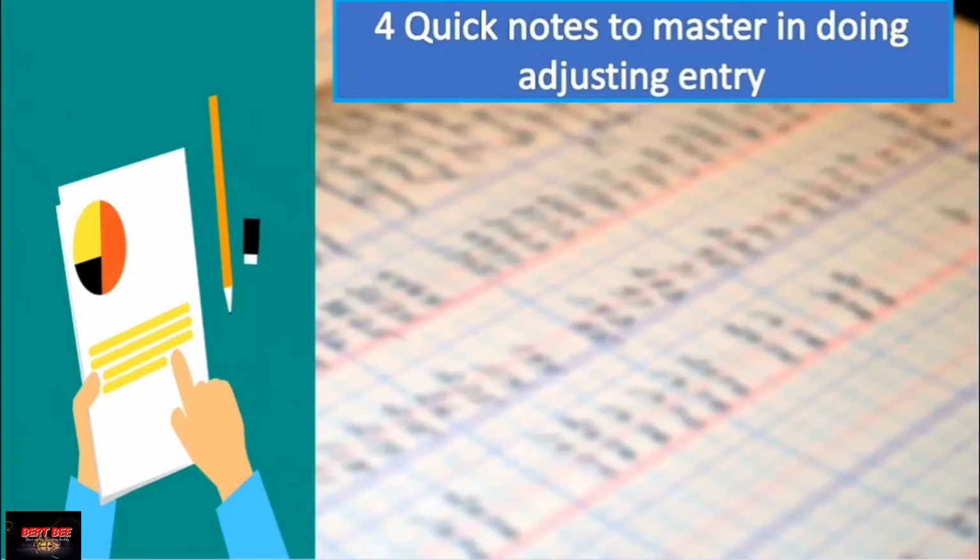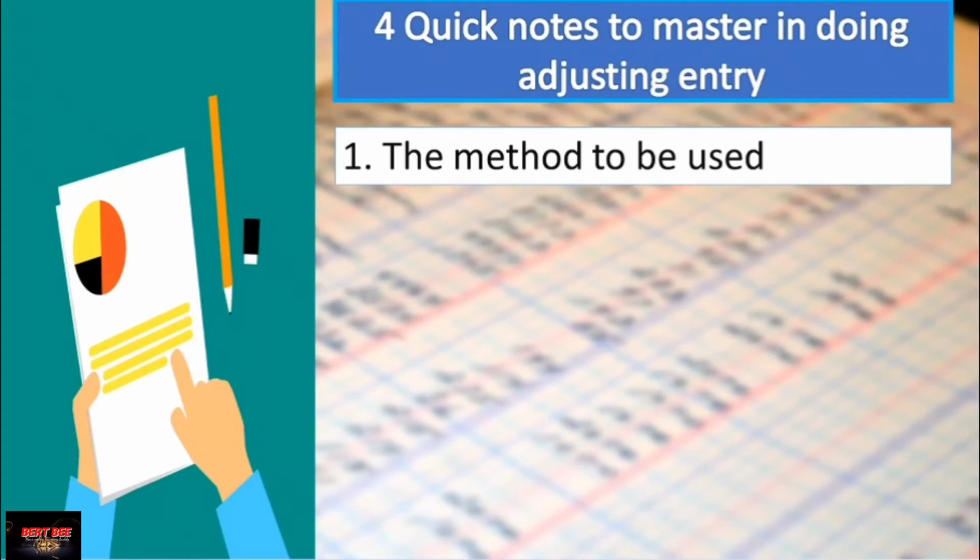Okay, now I'm going to share with you 4 quick notes to master in doing adjusting entries. The first one that you must know is the method to be used. In journalizing adjustable events, there are 2 methods initially used: the income statement method and the balance sheet method.